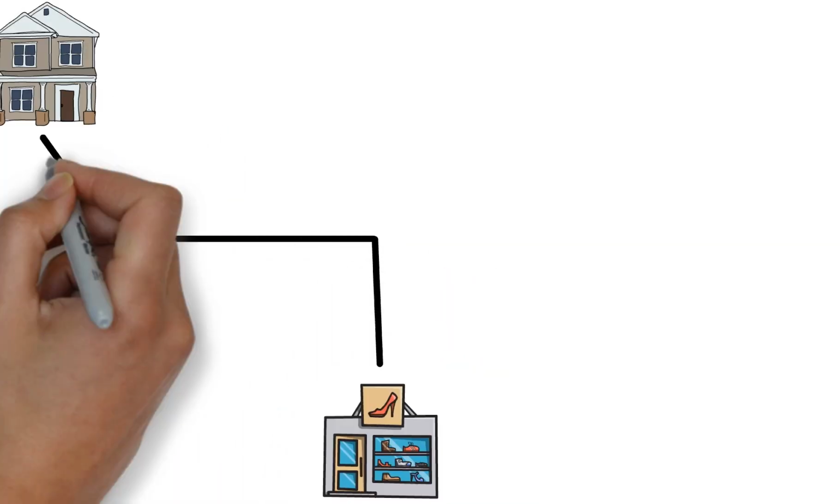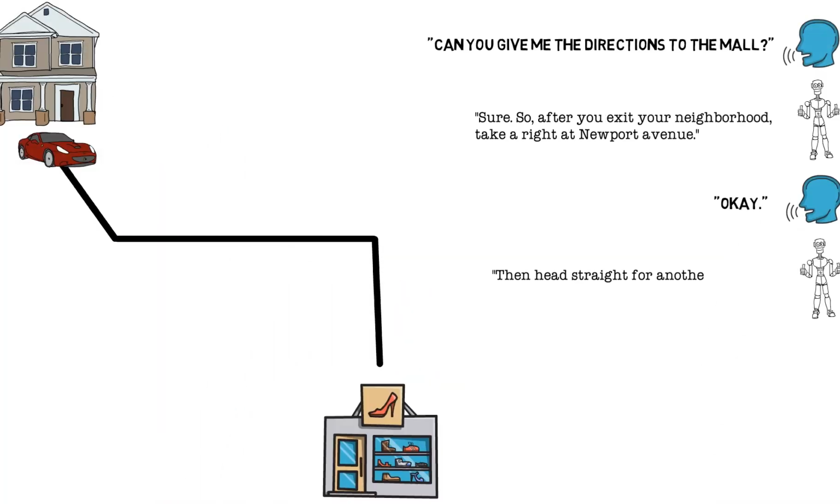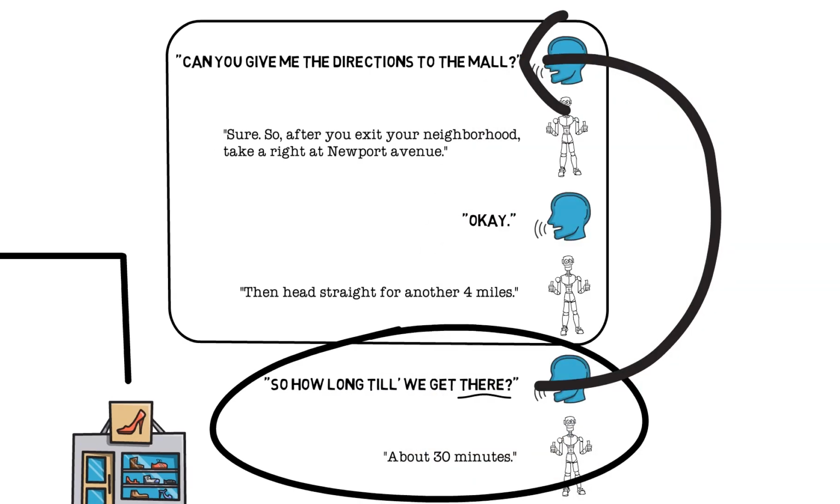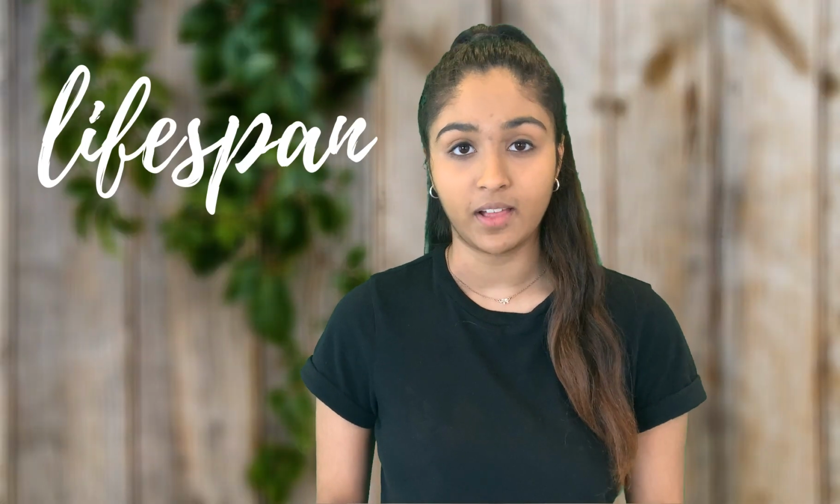In the previous video, I showed you an example of a bot that gives directions, and noticed that when the user asked the bot, "How long till we get there?" the bot was able to figure out what "there" meant. Now in this video, we're going to be building a bot that will show you the power and importance of lifespan on Dialogflow. Let's get started.